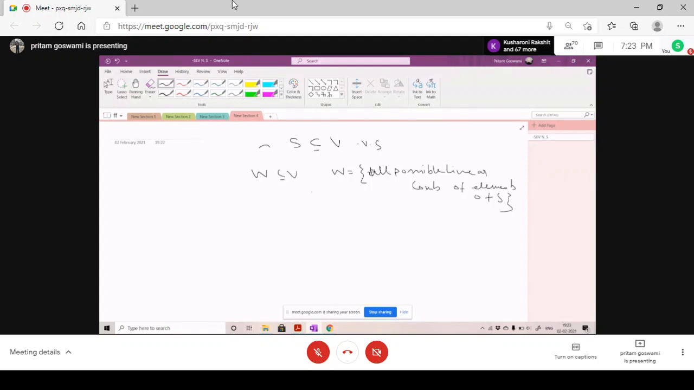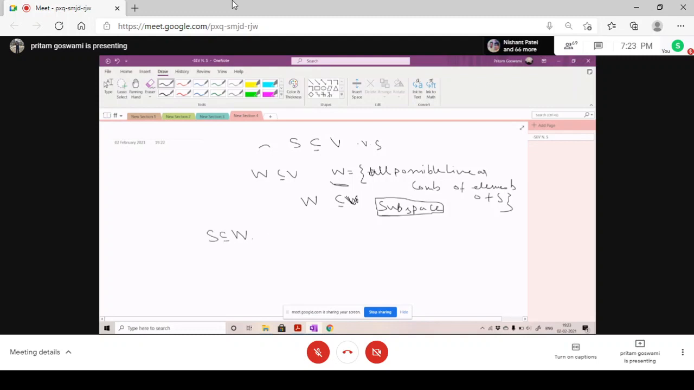If you go through the proof, I'm just telling you that W would be a subspace of V. The proof is given in the book. I'm not giving you the proof. You can check it if you're interested. W would be a subspace of V. And not only that, W would be the smallest subspace that would contain the set S.